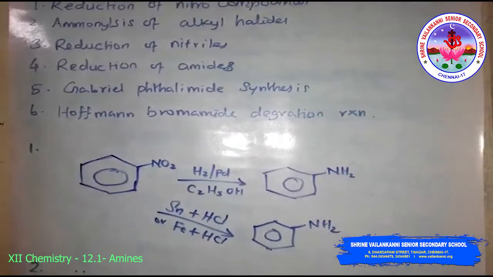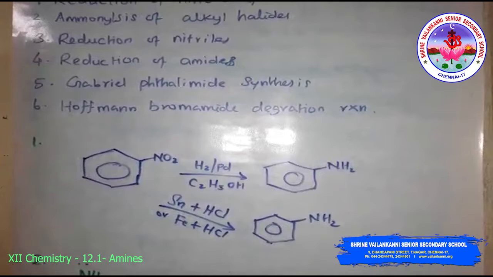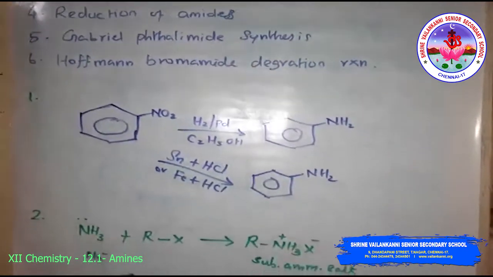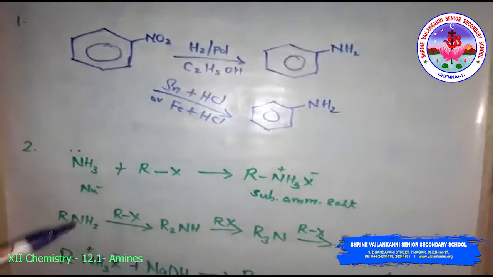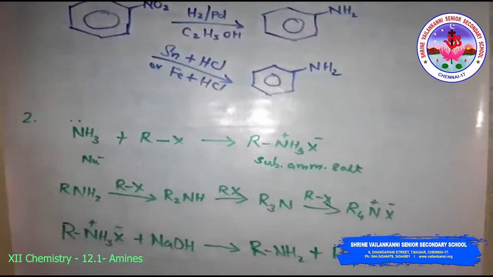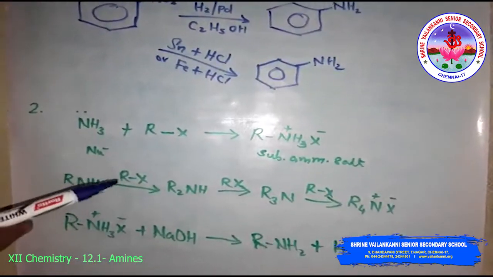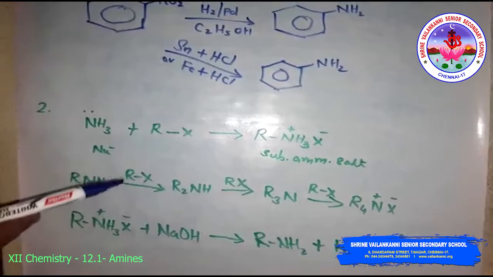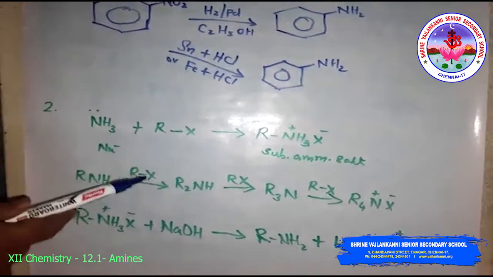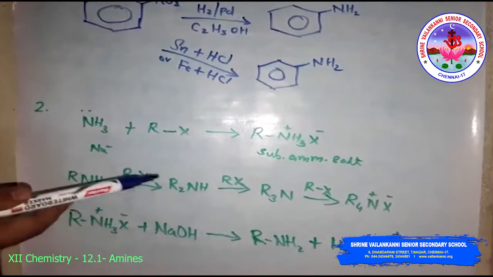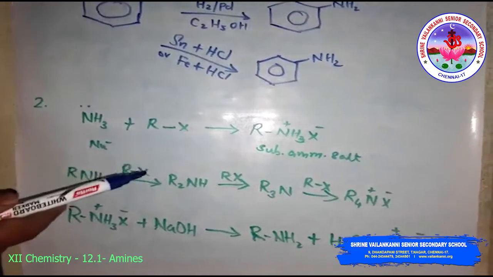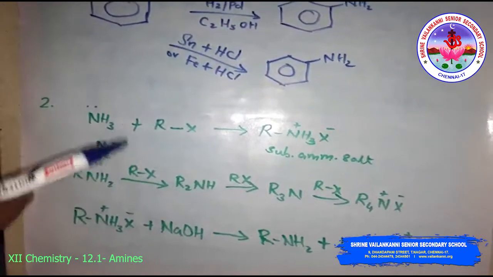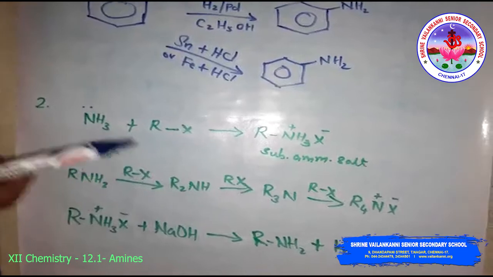Then the second method, ammonolysis of alkyl halides. Already you read in haloalkanes and haloarenes that the carbon halogen bonds in alkyl or benzyl halides can be easily cleaved by a nucleophile.